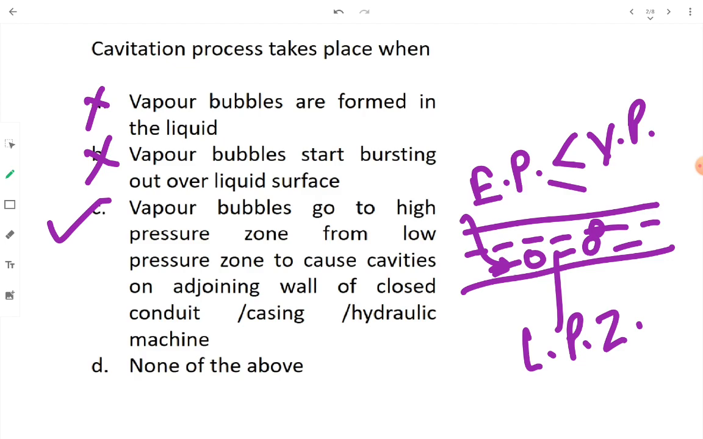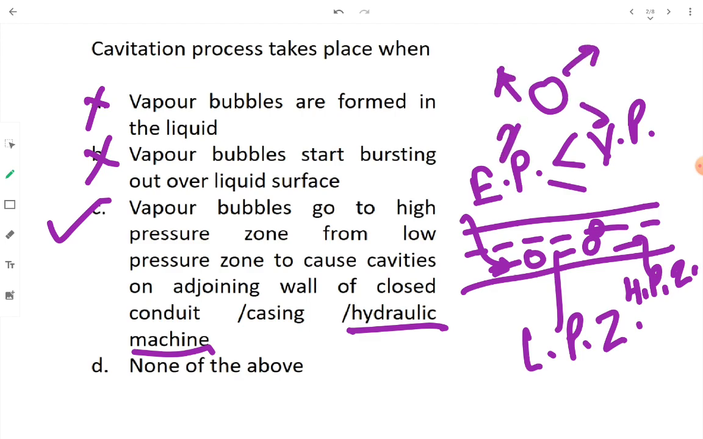Now all these bubbles are going to travel because of the operation which is going on inside the hydraulic machine, and this low pressure zone is going to get converted into a high pressure zone somehow. Now when these vapor bubbles travel from low pressure zone to high pressure zone inside that hydraulic machine, what is going to happen? The vapor bubbles are going to implode. The word is implode, remember it. Explosion means bursting in outside direction. Implosion means bursting in inside direction.